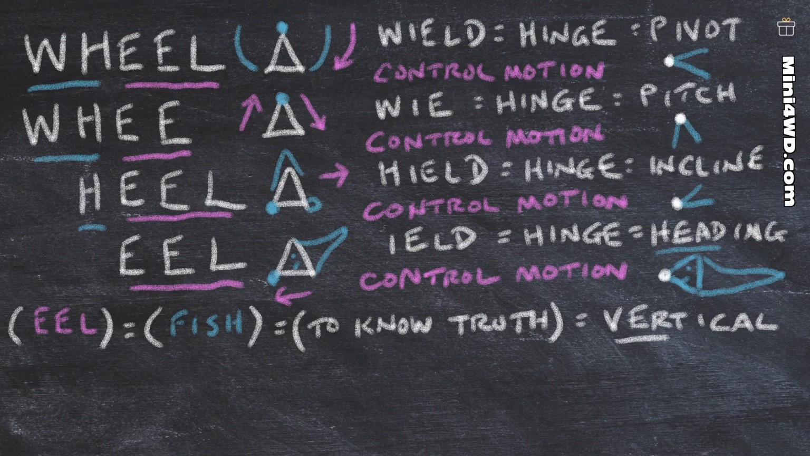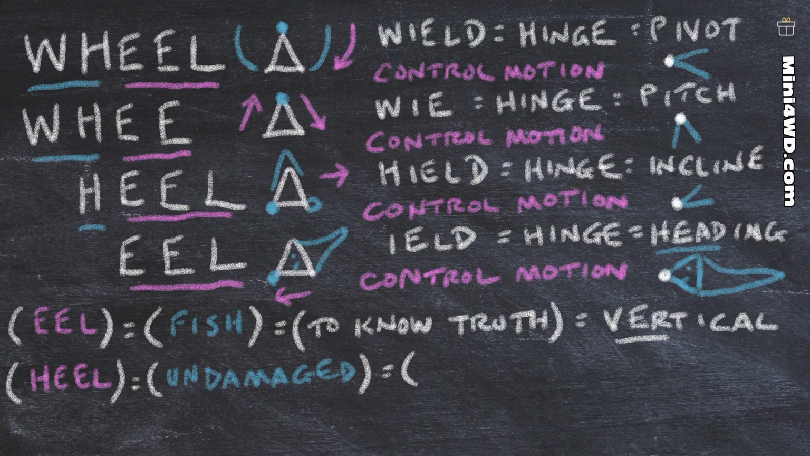Next, at bottom left, we have the word healed. That equals the word undamaged. Which equals the concept of protection and healing. Think about the heel of a loaf of bread.